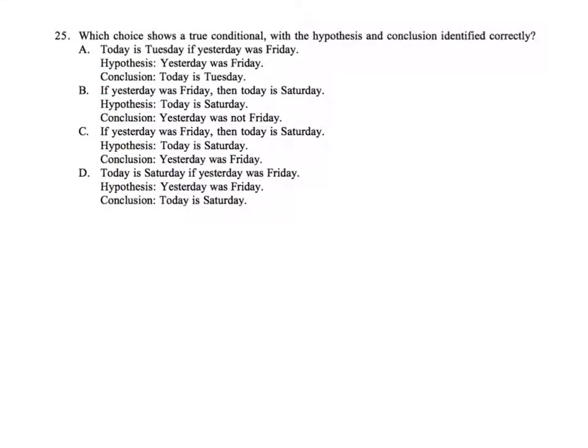And 25. Which choice shows a true conditional, with the hypothesis and conclusion identified correctly? So the first one says, if today is Tuesday, if yesterday was Friday. Now first we have to figure out if that's true. So if yesterday was Friday, is today Tuesday? No. If yesterday was Friday, then today has to be Saturday. So this one, you're out.